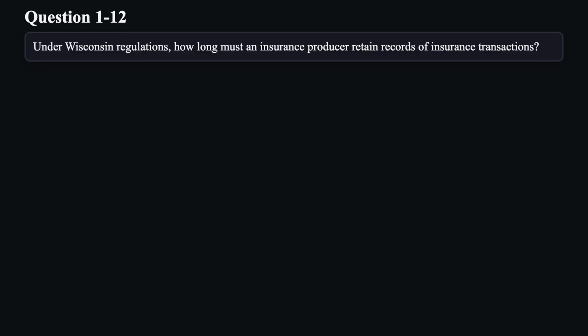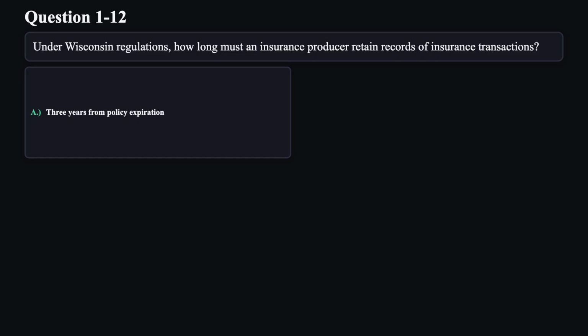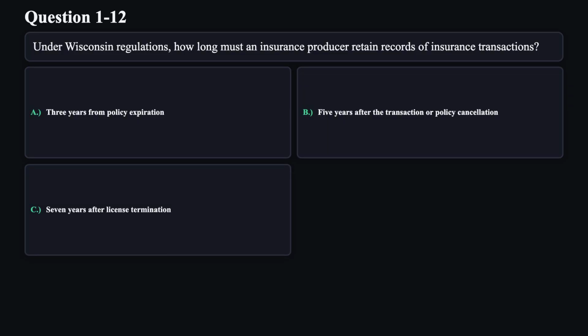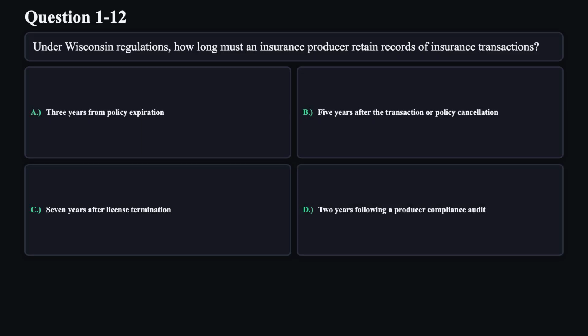Question 12. Under Wisconsin regulations, how long must an insurance producer retain records of insurance transactions? A. 3 years from policy expiration. B. 5 years after the transaction or policy cancellation. C. 7 years after license termination. D. 2 years following a producer compliance audit.